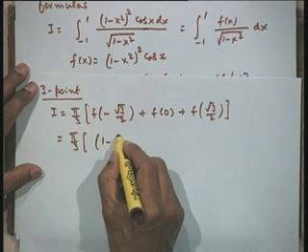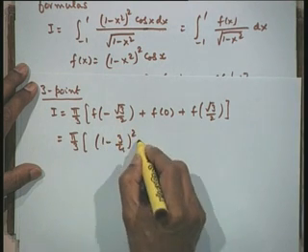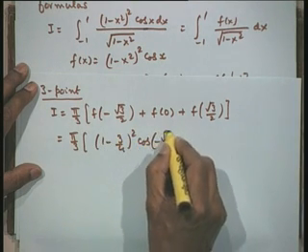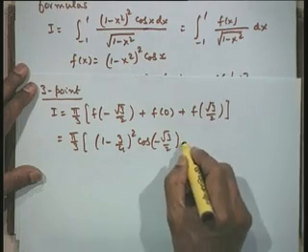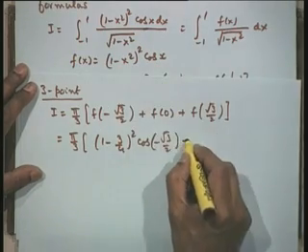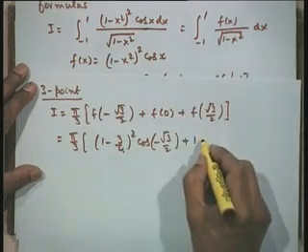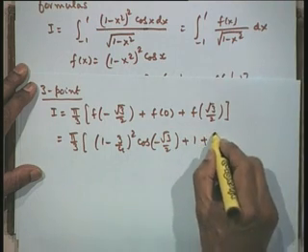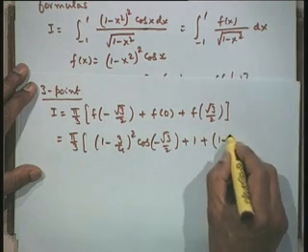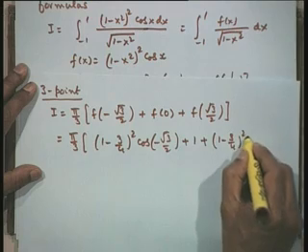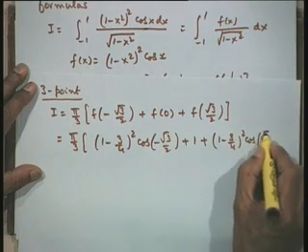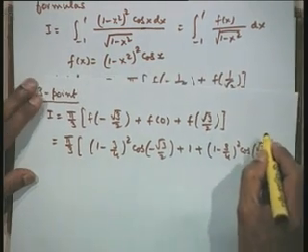So we will have (1 minus 3 by 4) whole square cos of minus root 3 by 2. f of 0 is 1, cos 0 is 1, that is 1, and this is (1 minus 3 by 4) whole squared cos of root 3 by 2.